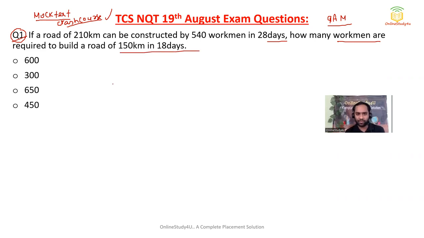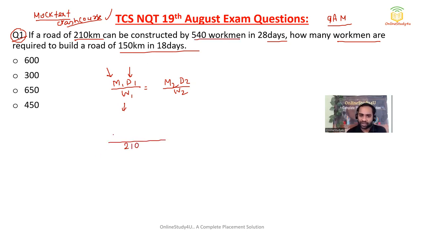There is a simple formula. What is the formula? M1 D1 by W1 is equal to M2 D2 by W2, where M is the number of men, women, whatever, D is the number of days, and W is the work. So if a road of 210 kilometers is being constructed, it is the work. It is constructed by 540 workmen, so M1 is 540.